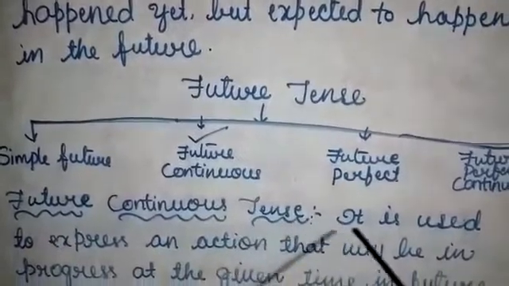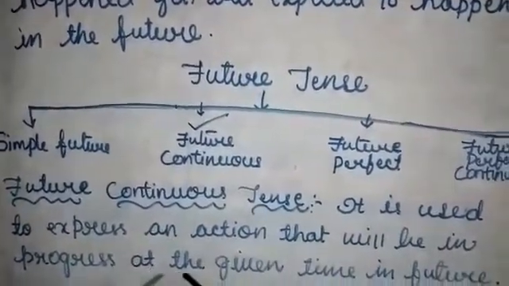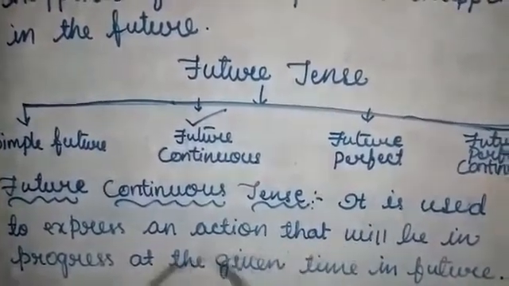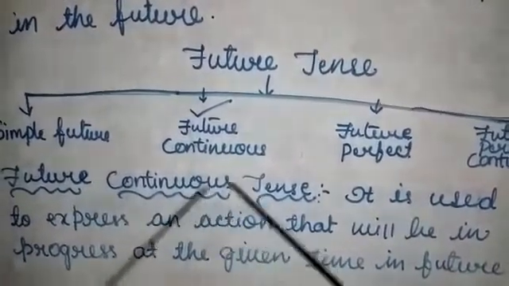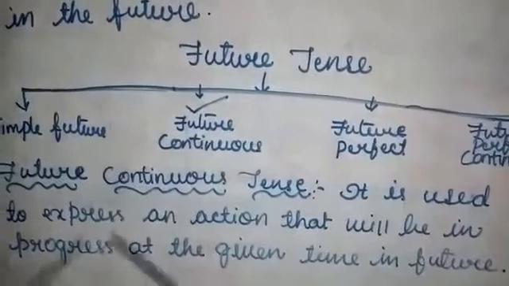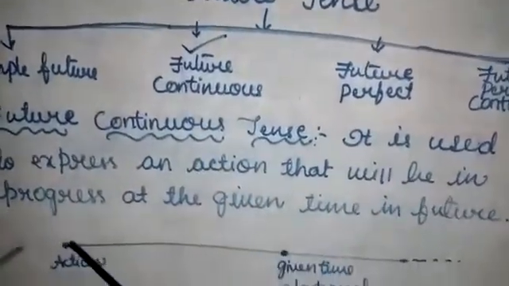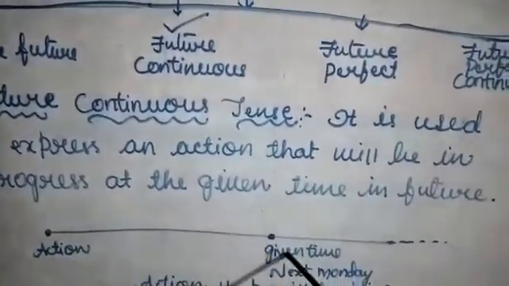Future continuous tense is used to express an action that will be in progress at a given time in the future. Progress means continuous. Now look here. This is an action started in the future and this is the given time.